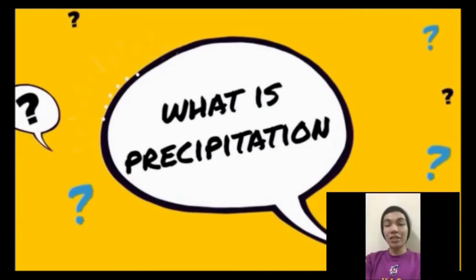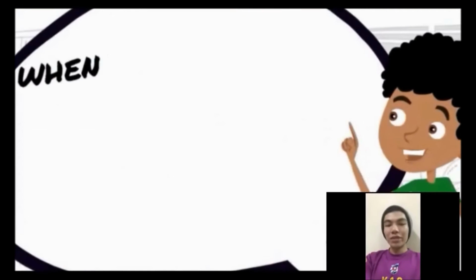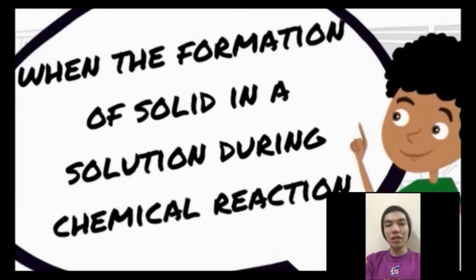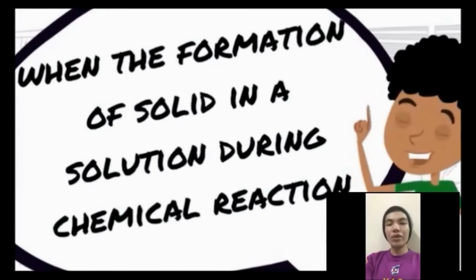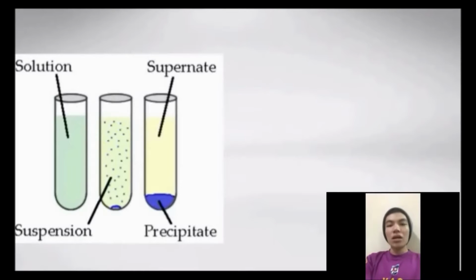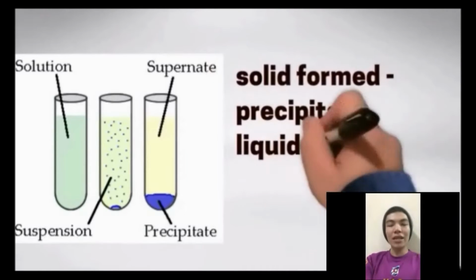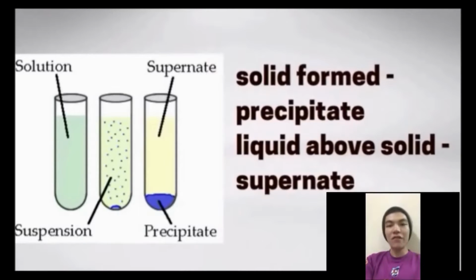What is the precipitation process? The precipitation process occurs with the formation of a solid in a solution during a chemical reaction. The solid form is called the precipitate, and the liquid remaining above the solid is called the supernatant.